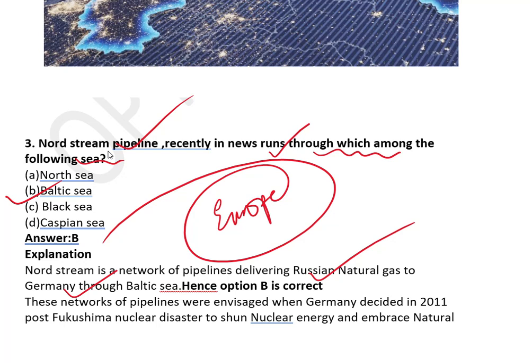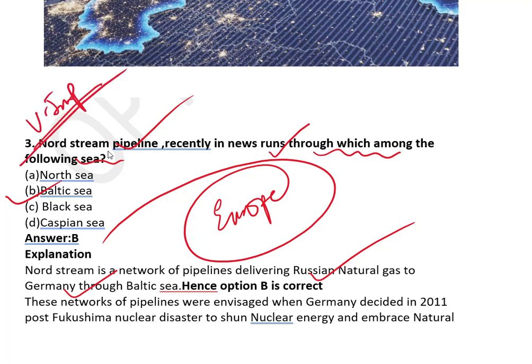this supply of natural gas from Russia to Europe has been a very important issue. Russia can stop the supply of this natural gas to Europe, and it can really impact European countries. If you have been following current events, you must know that the prices of energy in European countries are already increasing, and winter is coming in Europe. So it's a very big issue, and this topic is very important. A map based question can come.